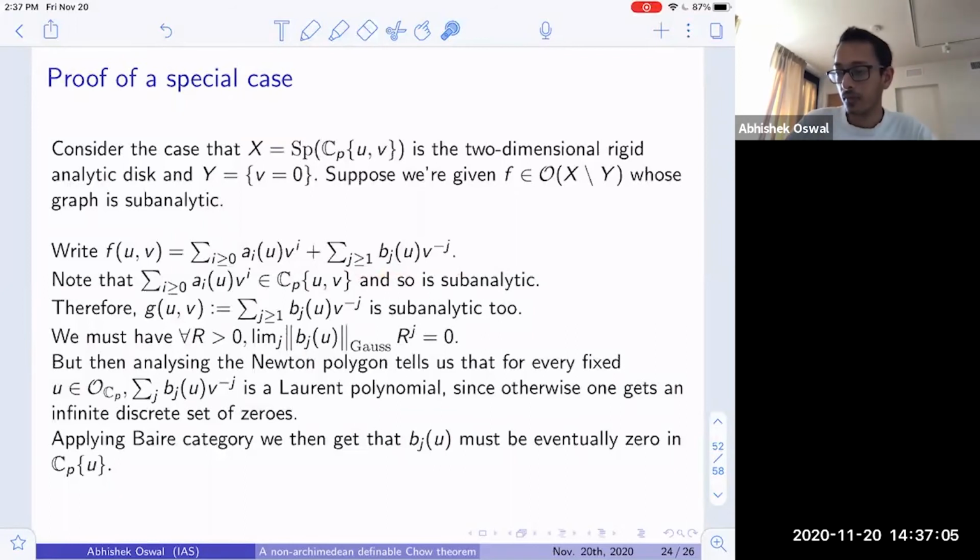And the proof in the general case somehow uses a result of Kiehl to reduce to a situation that is very similar to this.